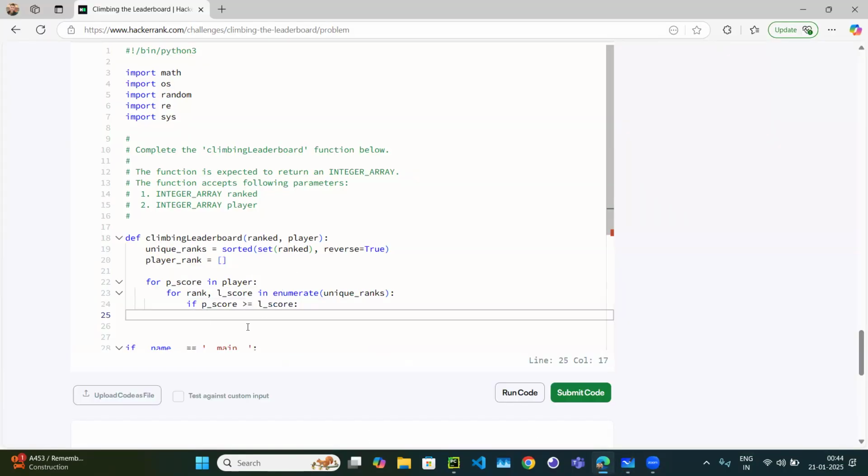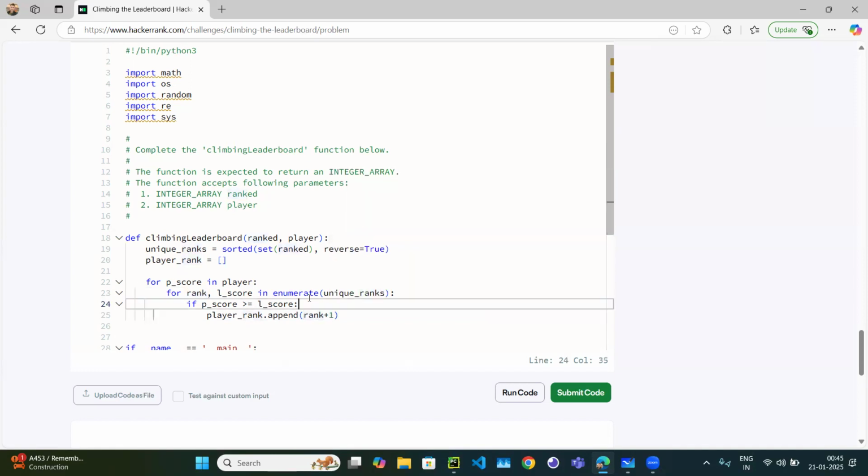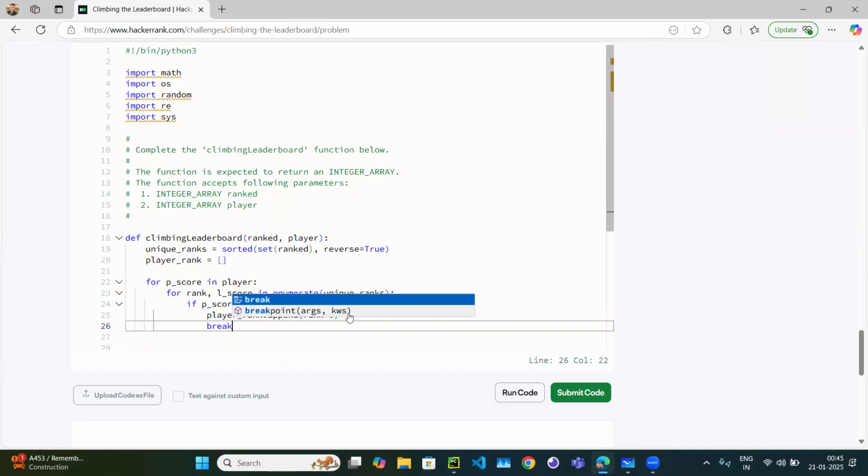So what we need to do is player rank dot append. What we need to append is rank plus 1, because rank is 0. Right, now 0 can't be the rank, because in Python we have zero-based indexing. But actually it's rank 1. Right, okay, so once we found that, we just need to break the loop.